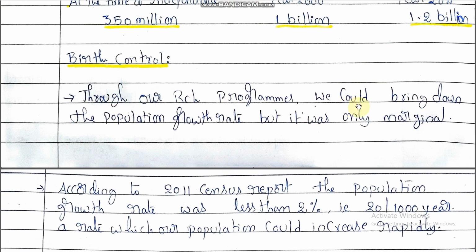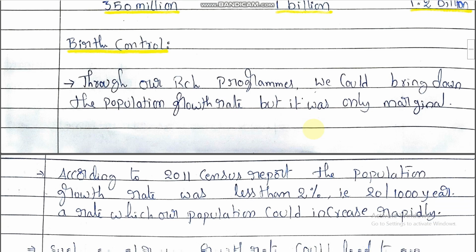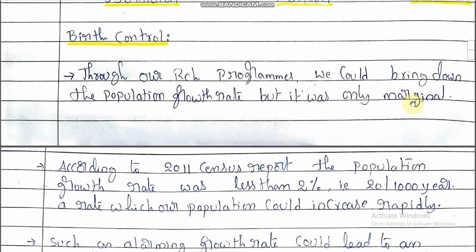Through our RCH programs we could bring down the population growth rate, but it was only marginal. What is RCH? Abbreviation of RCH: reproductive and child health care programs.